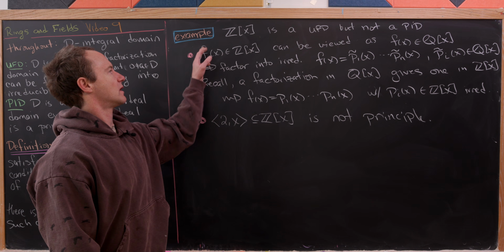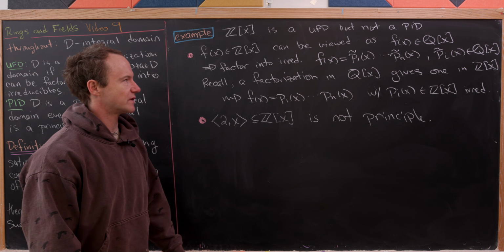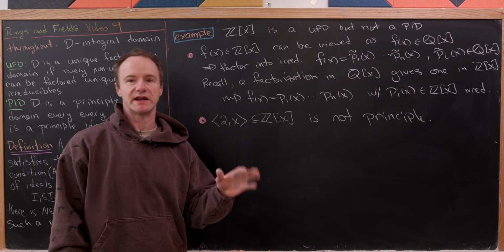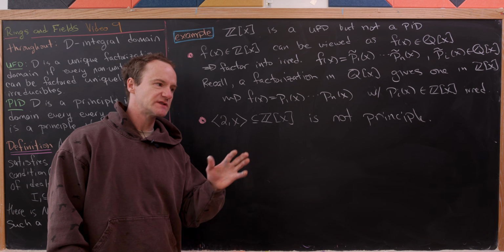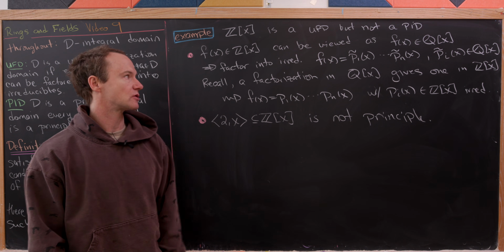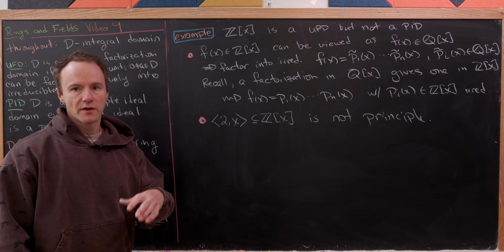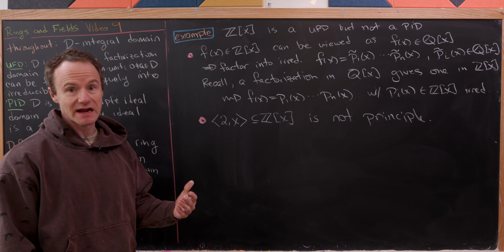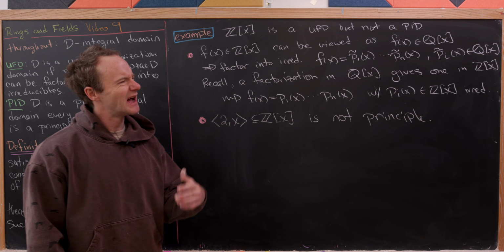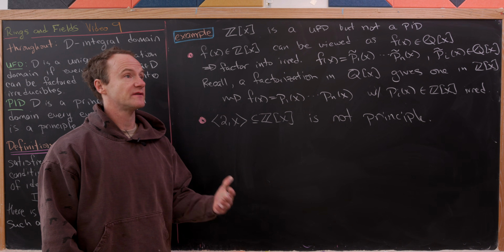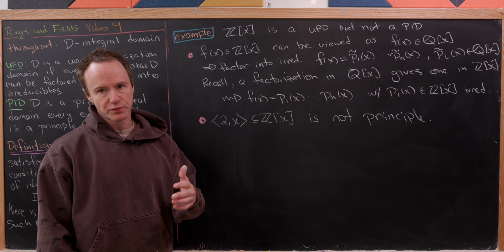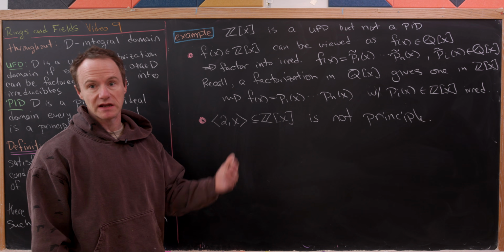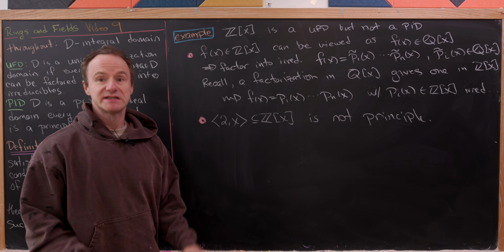So let's take a polynomial f of x inside of Z adjoin x, and we can view that as a polynomial in Q adjoin x. In other words, we'll just view those integer coefficients as rational coefficients. But recall that Q adjoin x, because Q is a field, is a PID, which implies it's a UFD. I guess we proved that it was a UFD directly, but we also proved that it was a PID, and now we can use that last theorem to immediately have another way of seeing that it's a UFD.